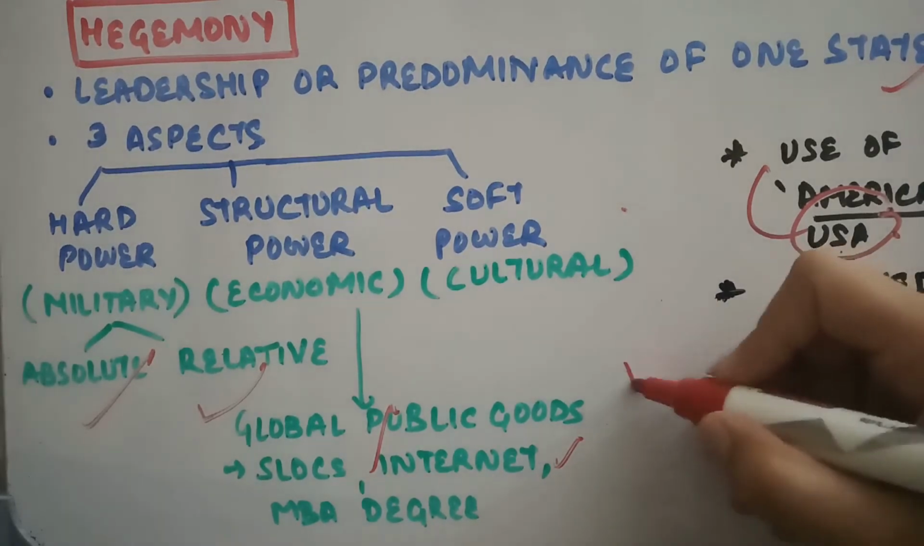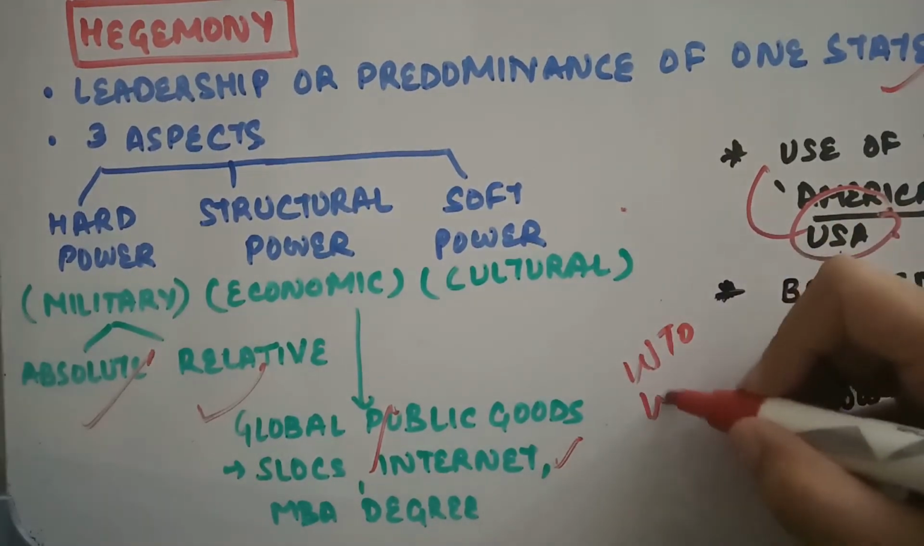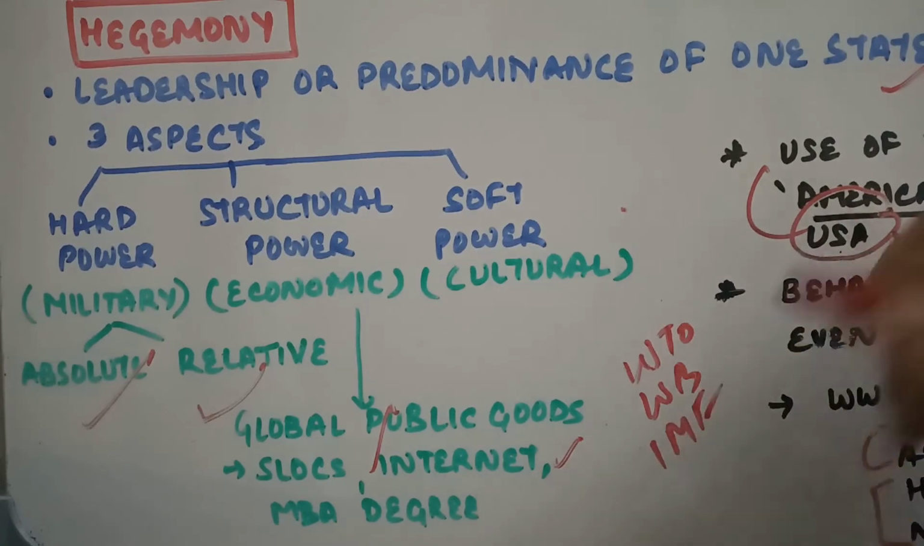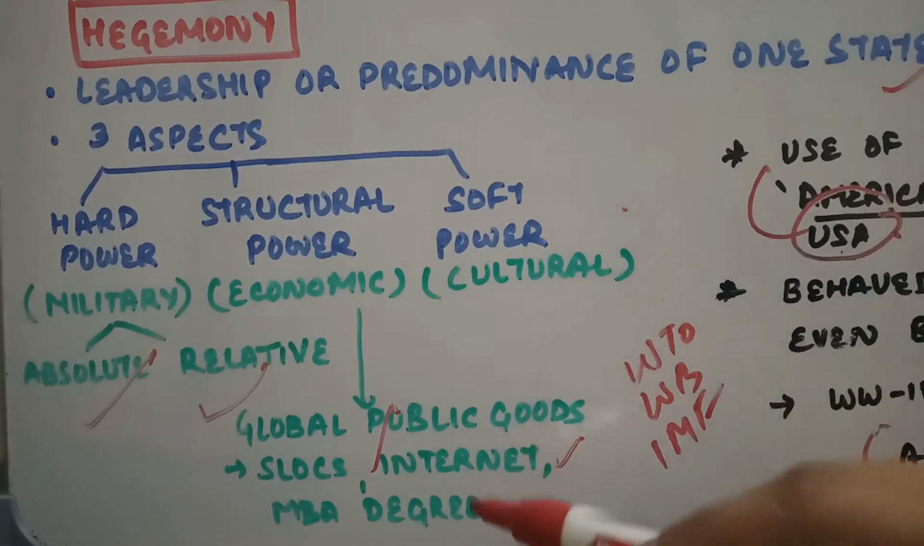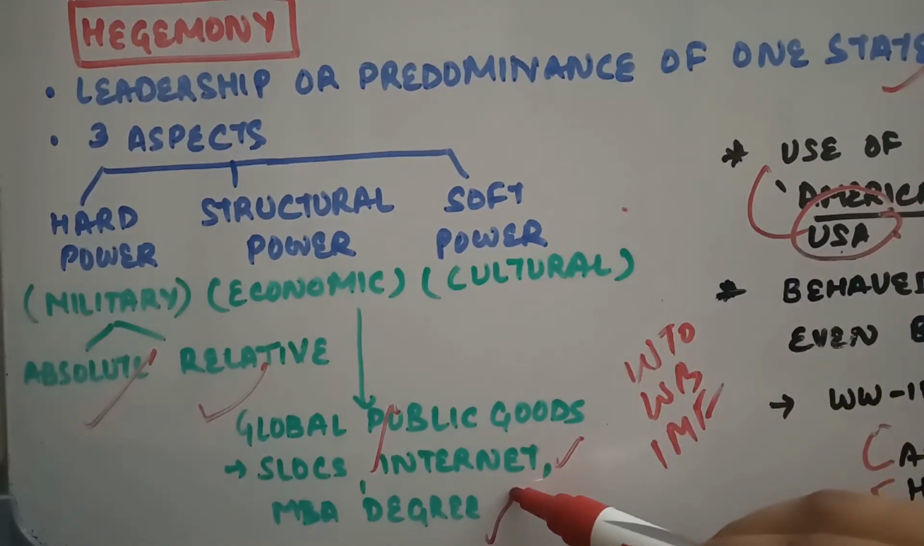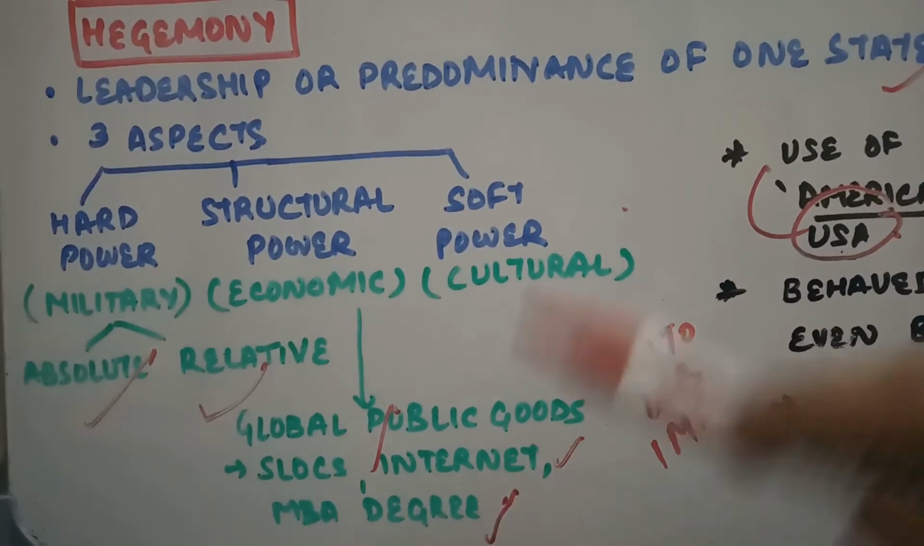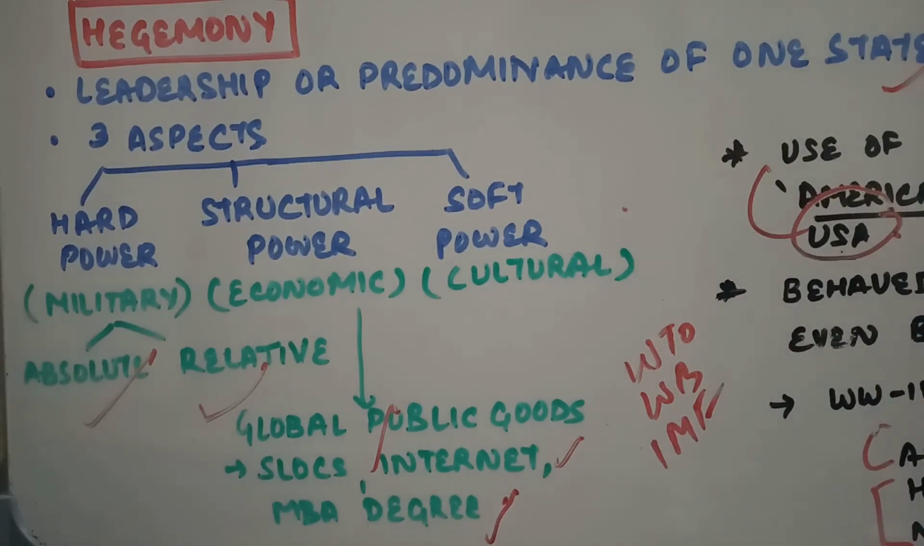For example, the World Trade Organization, the World Bank, the International Monetary Fund, etc. Then lastly, we have the example of MBA degree, which is Masters in Business Administration. So this MBA degree is also an outcome of the US hegemony, right? तो जो पहला business school था, that is the Wharton School, was established in the year 1881 in the University of Pennsylvania. And today there is hardly any university which does not offer an MBA degree course.